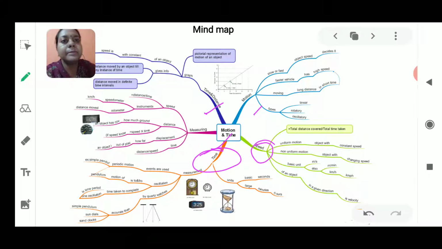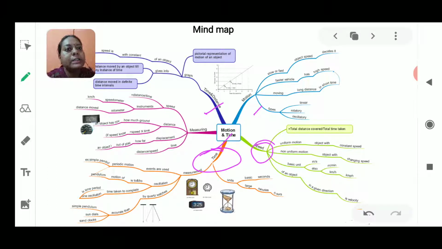Okay, so as you could see, two names are mentioned in this chapter. The first name is motion and the second name is time. Now in motion, we are going to see whether the motion is slow or fast, what type of ways it is moving, and we will compare all these things related to motion with the two other words, that is distance and speed.